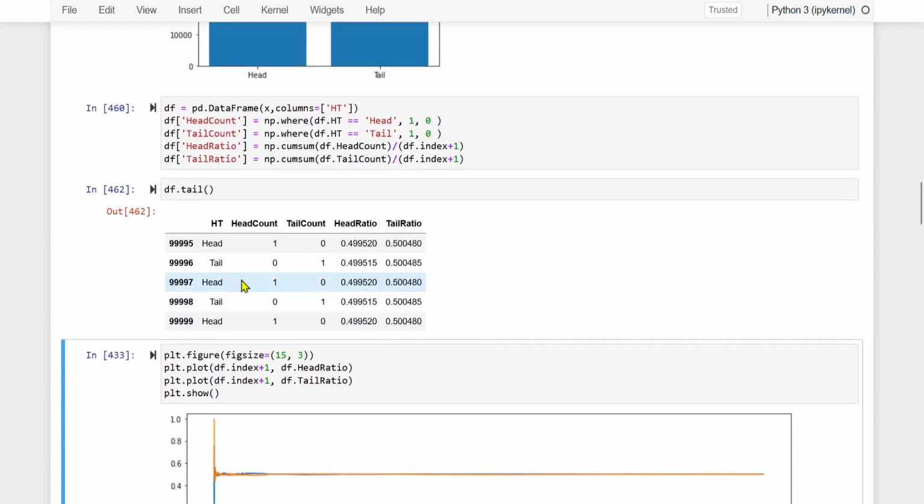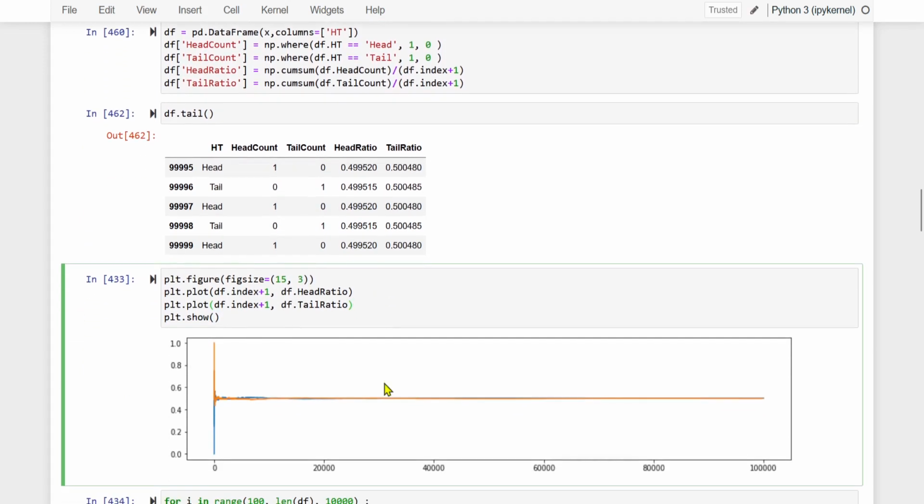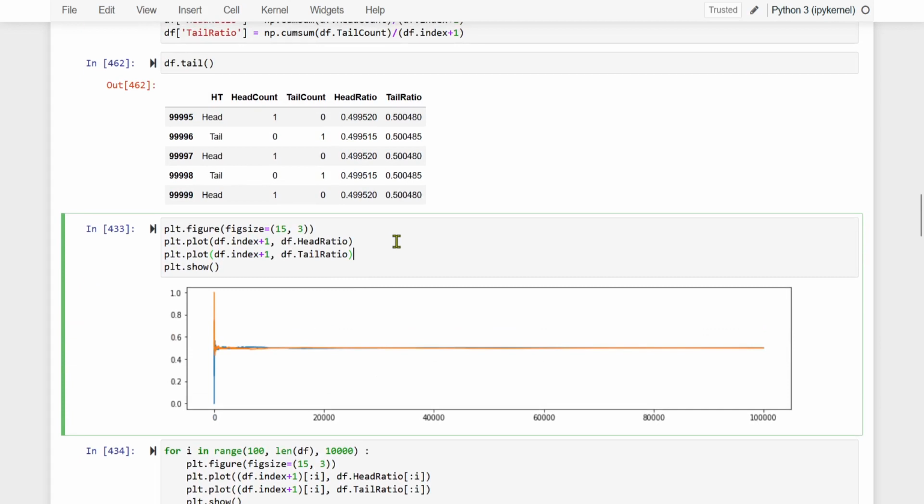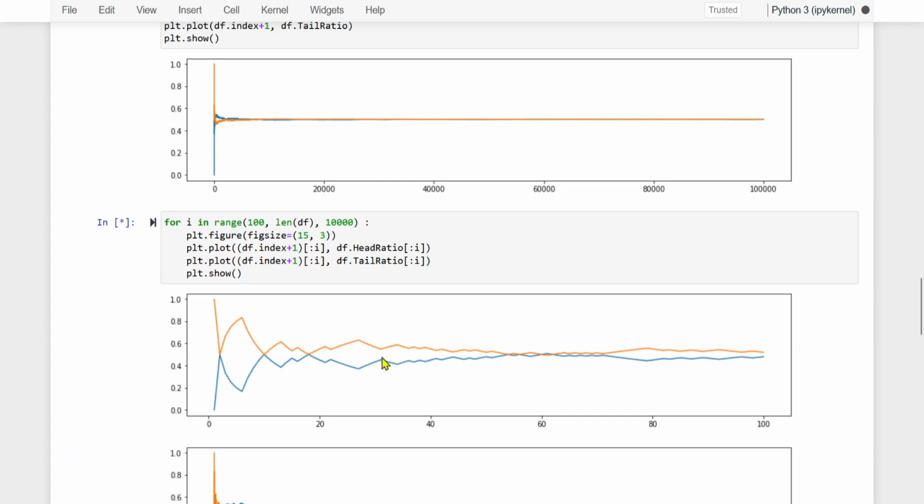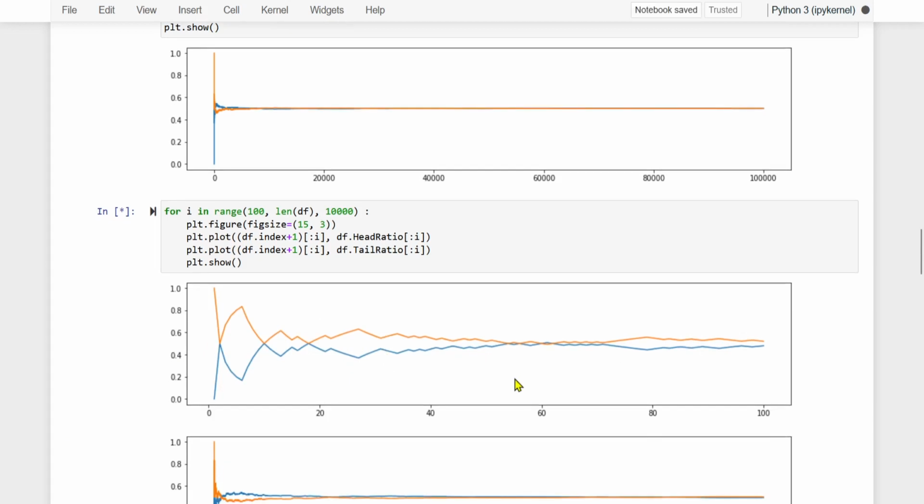So now what we will do is draw several graphs. This particular graph is from the first experimentation to the last one. But in this, what we are doing here is we have put it in a loop. So first we will see what is the result of the first 100 experimentations. So let us run this. So this is the result of the first 100. Look, this is going to be zigzag initially, but gradually it will settle at 0.5 in favor of heads and 0.5 in favor of tails.